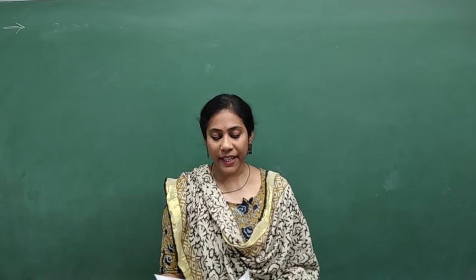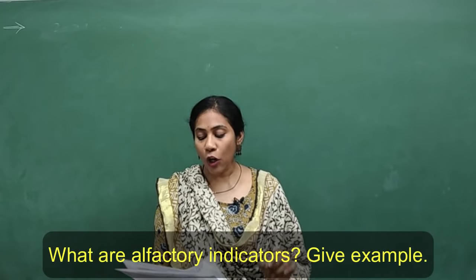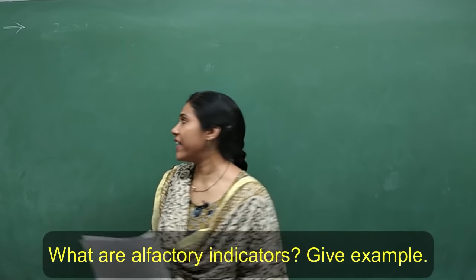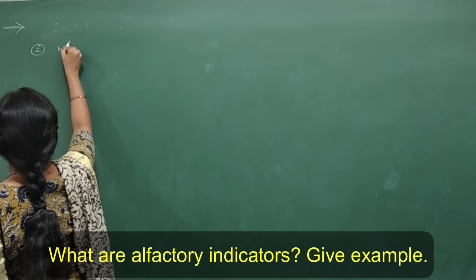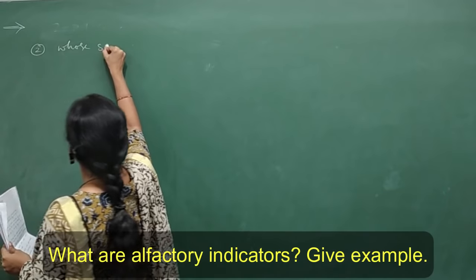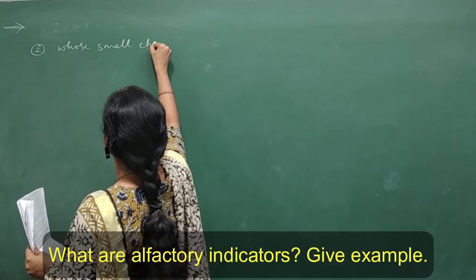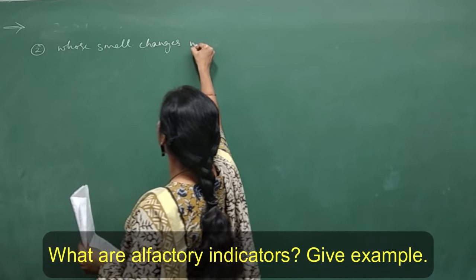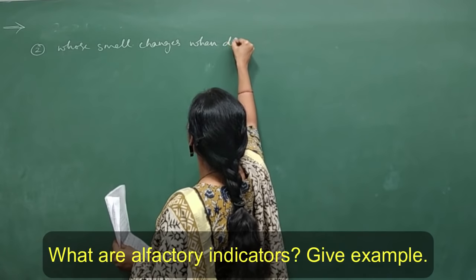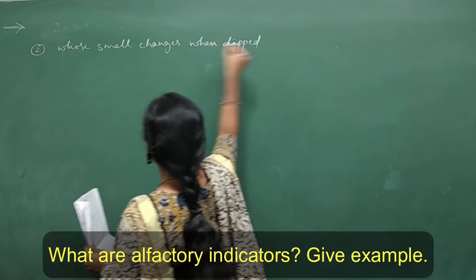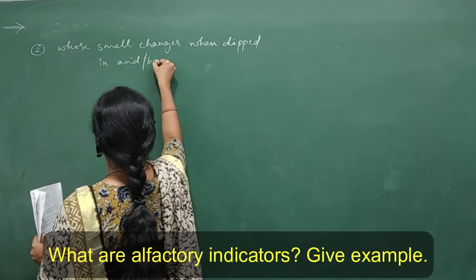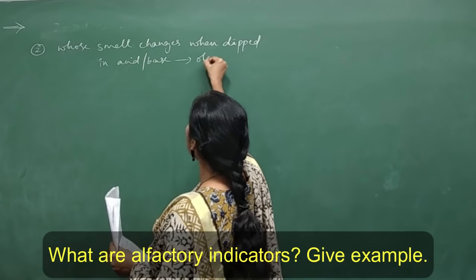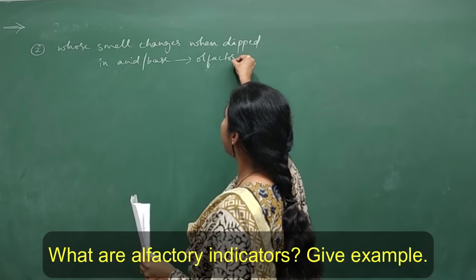Clear? Coming to the next question, what are olfactory indicators? Give example. Say olfactory indicators whose smell changes when dipped in acid or base is called olfactory indicators.